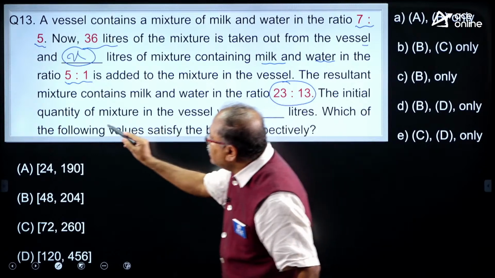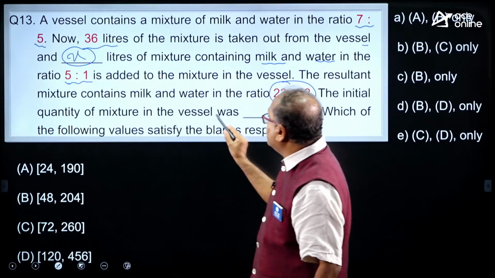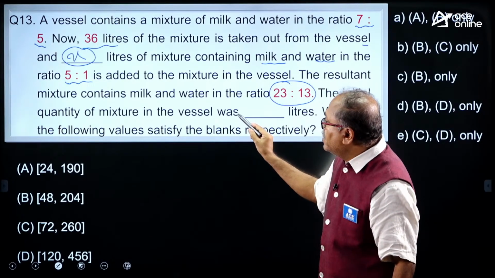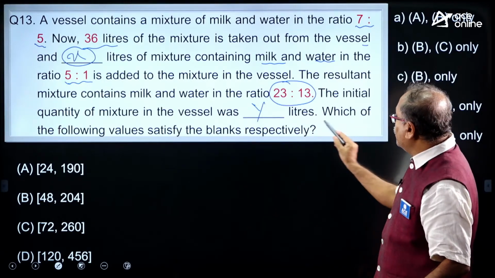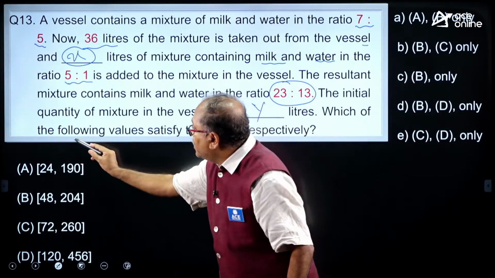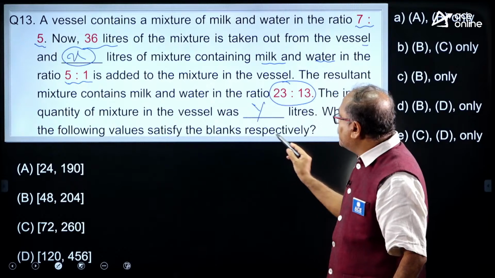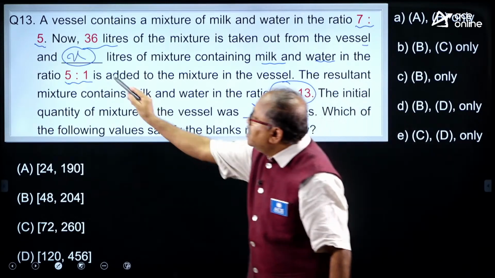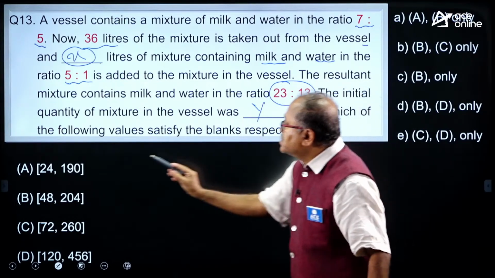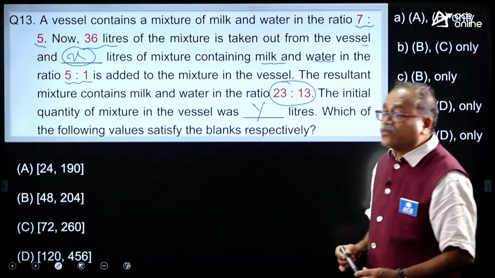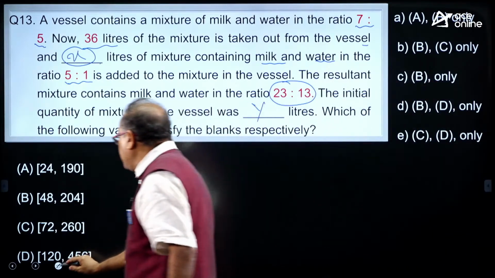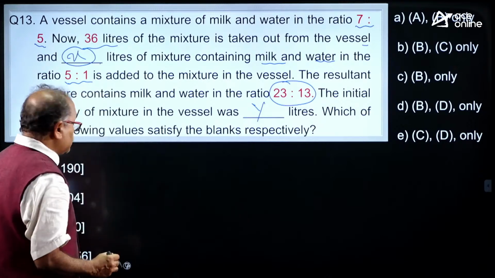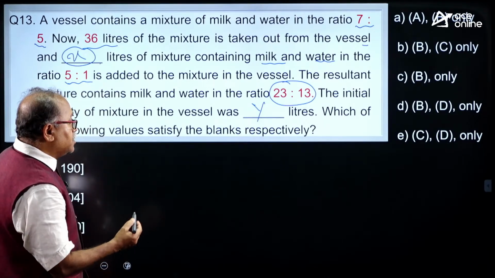Now, the initial quantity of mixture in the vessel was y. Which of the following values satisfies the blanks, x and y? The first one is x, the second one is y. I will tell you the approach, and after that I will leave it for you to answer this question.